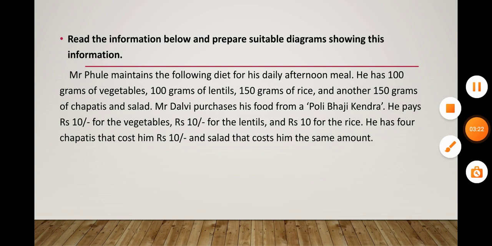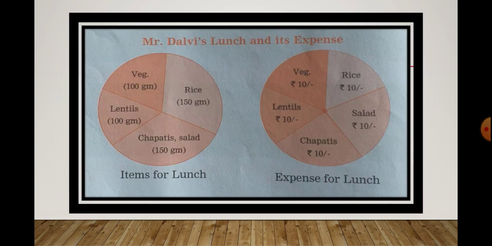Now this information is given in the form of a paragraph. That means it is the verbal information. Now we will see the non-verbal information. Mr. Dalvi's lunch and its expense. That verbal information has been converted into non-verbal form. So they have used a pie chart here for showing the information.